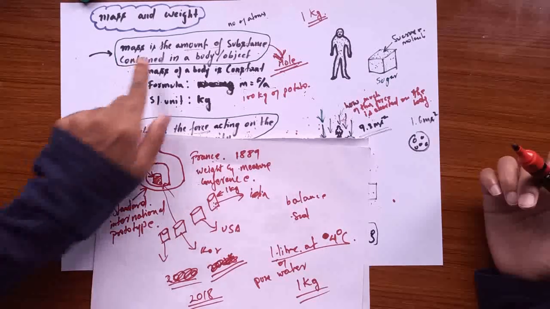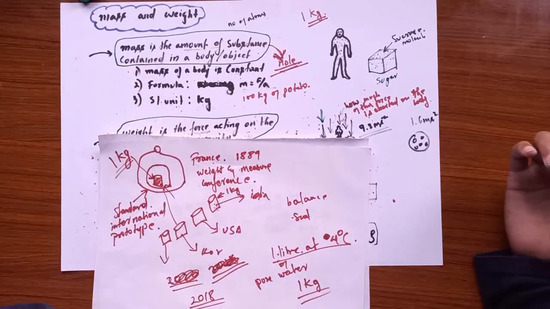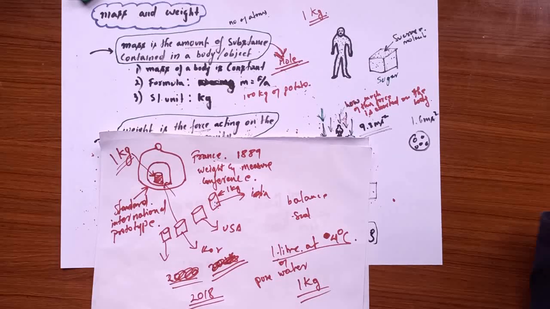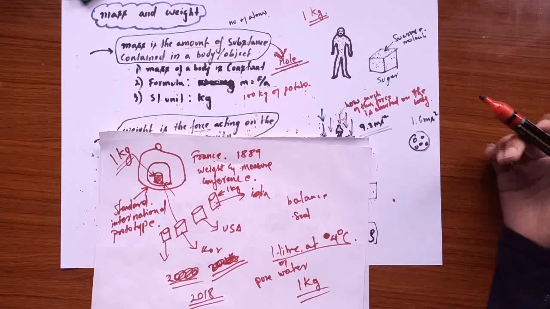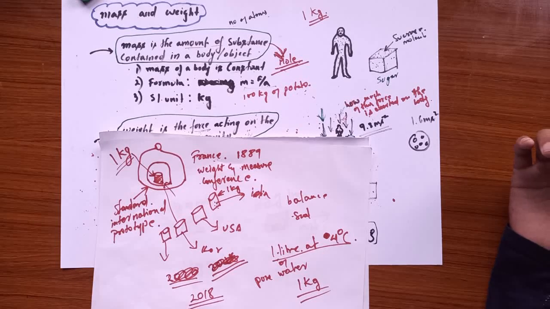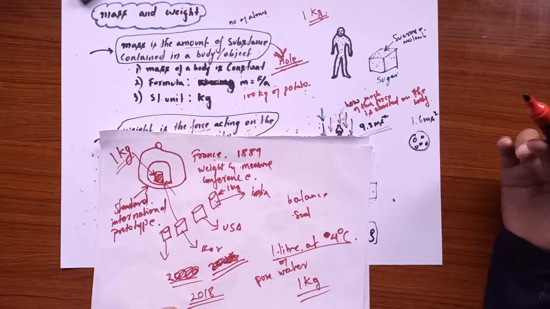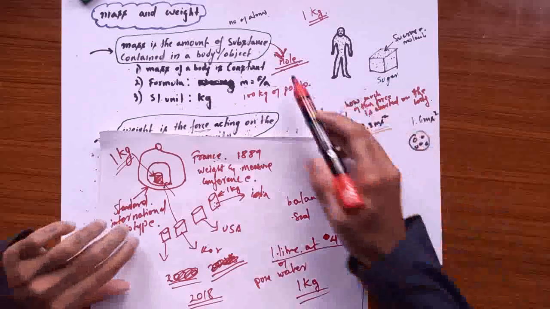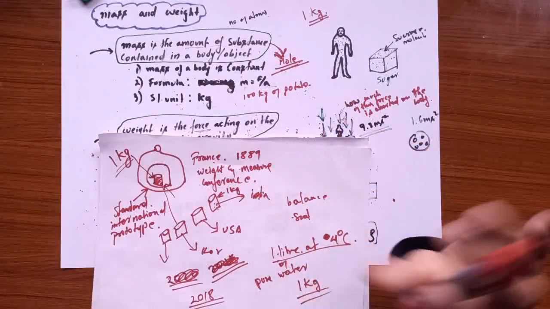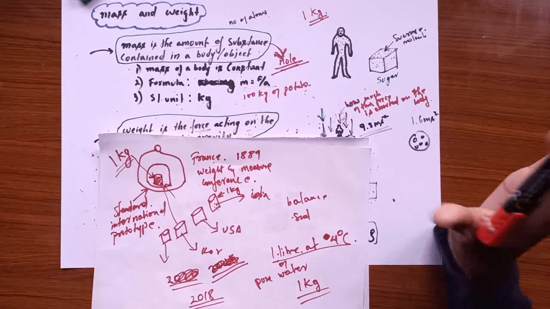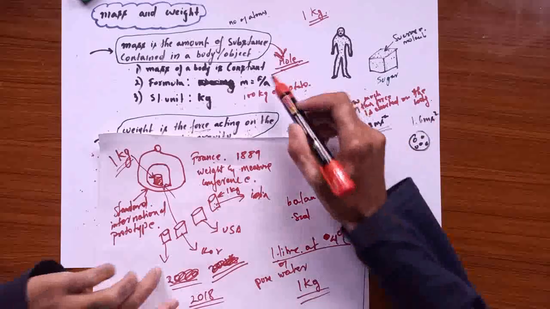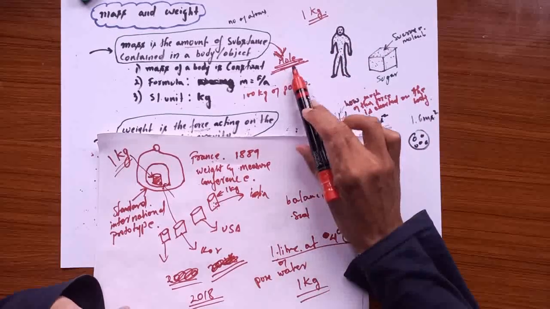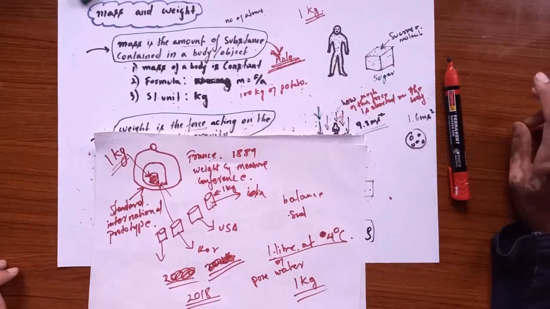As you can see, we have already seen how mass can be really complicated, as it is the amount of substance. We have seen that 1 kg of different substances will have different numbers of atoms, which gets really complicated. So in order to make it easier in chemistry, there's a concept called the mole, which defines the number of atoms and the amount of substance. We will discuss the concept of the mole in the next video lesson.